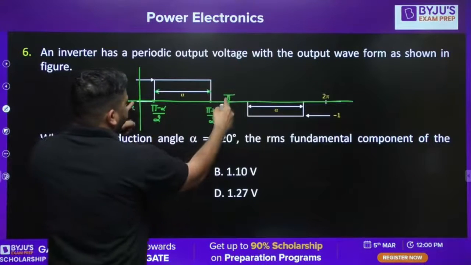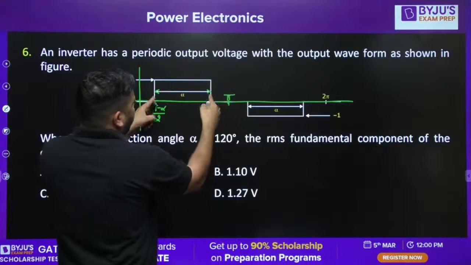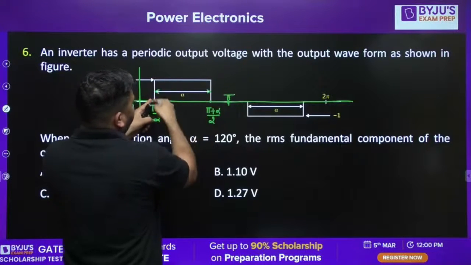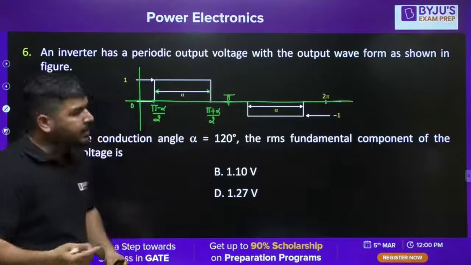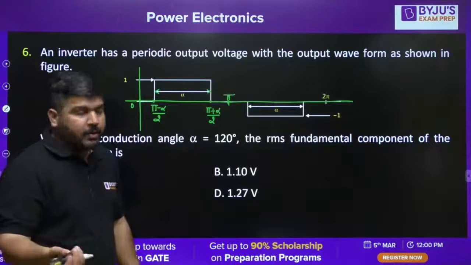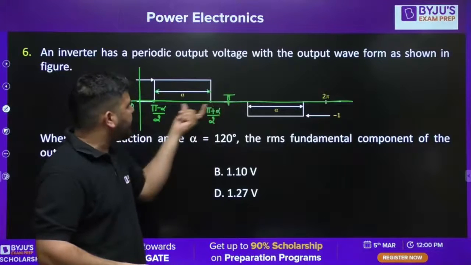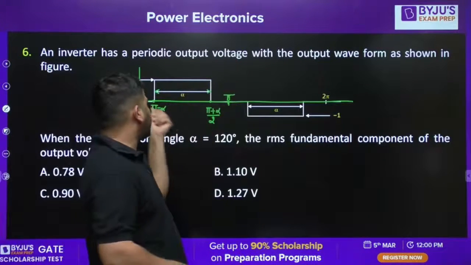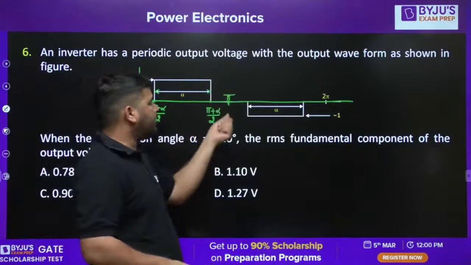This entire length is pi. Out of this pi length, in the alpha duration, the output voltage is 1. So the remaining duration is pi minus alpha. Out of that duration, 50% is on this side and 50% is on this side. So you can write this instant as pi minus alpha by 2, pi minus alpha by 2.